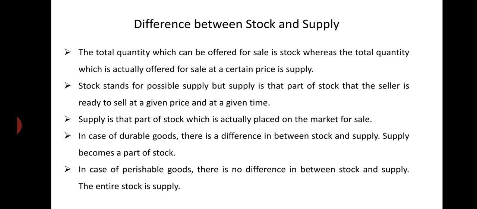So whatever is the stock, that is to be supplied. Even if the price is very low at that particular point of time, the producer is compelled to sell all the perishable goods he has. So there is no difference between stock and supply in case of perishable goods.